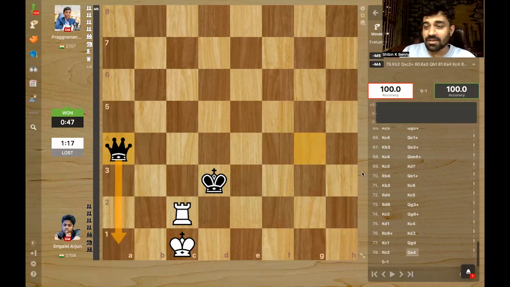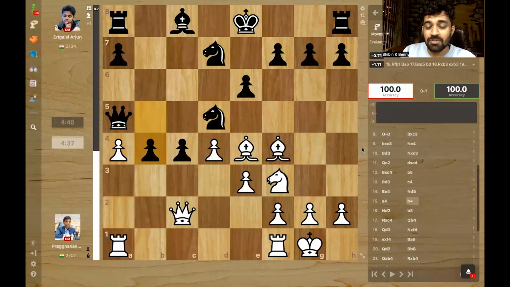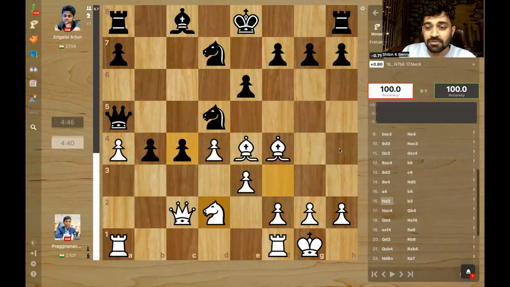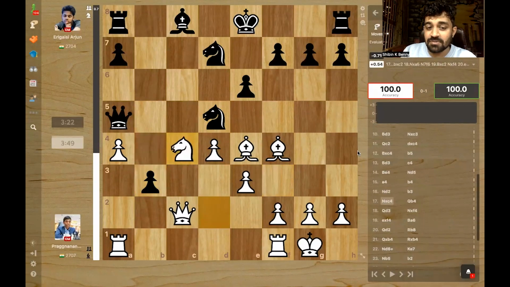So Pragg was leading by 1 point. And now comes the second 10 plus 10 game. Arjun was in a must-win situation. And Arjun got a nice position out of the opening. Here, Pragg went for a4, allowing b4. His idea was he can now take on c4. It's not easy to defend c4. But Arjun plays b3 and Pragg's idea was this, knight takes c4. If pawn takes queen, just knight takes queen and the c-pawn will anyway fall.